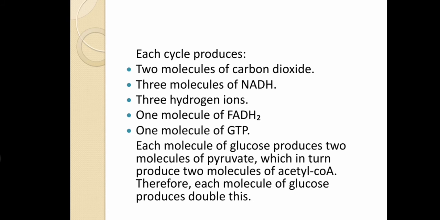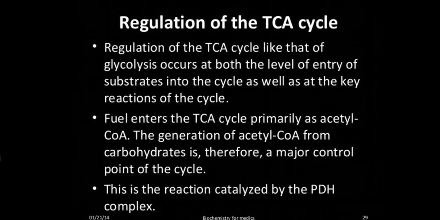Each cycle produces 2 molecules of carbon dioxide, 3 molecules of NADH and 3 hydrogen ions, 1 molecule of FADH2 and 1 molecule of GTP. Each molecule of glucose produces 2 molecules of pyruvate, which in turn produce 2 molecules of acetyl coenzyme A. Therefore, each molecule of glucose produces double this. So glucose will produce double the acetyl coenzyme A molecules. So what is made: 2 molecules of CO2, 3 molecules of NADH, 3 hydrogen, 1 FADH2 and 1 GTP.